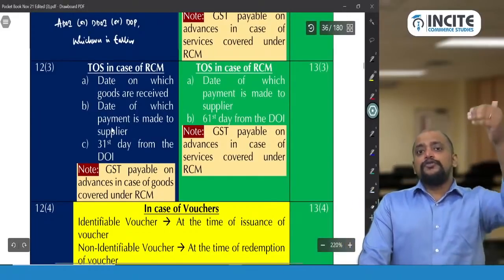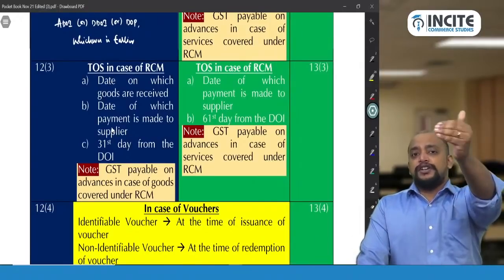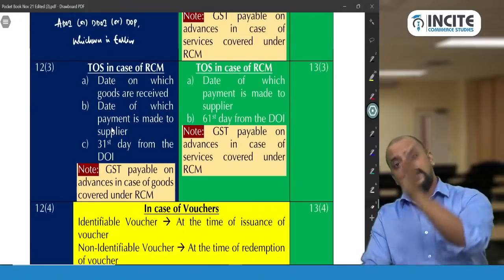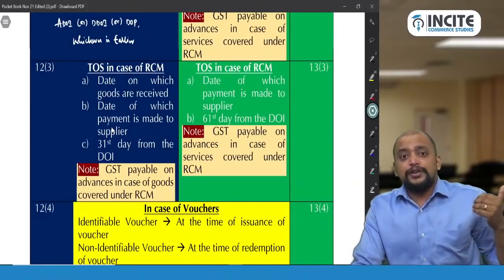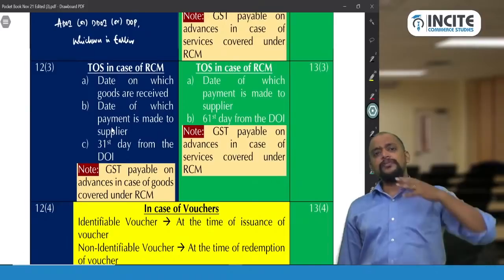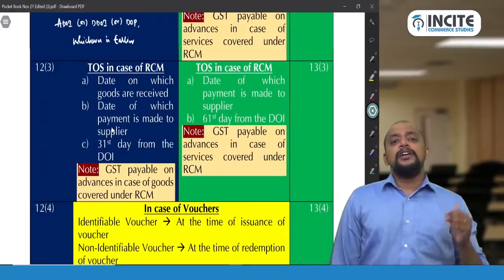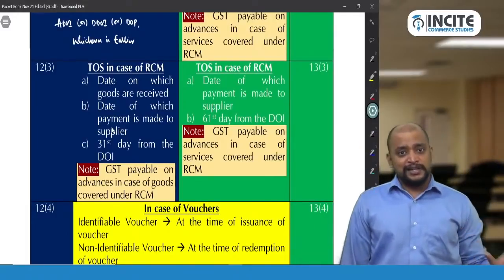Now in case of goods, FCM, due date of invoice or actual date of invoice, whichever is earlier. If it is composition scheme, due date of invoice or actual date of invoice, or date of payment, whichever is earlier. In case of goods covered under RCM, the date on which goods are received, or the date on which payment is made to supplier, or 31st day from the date of invoice, whichever is earlier.